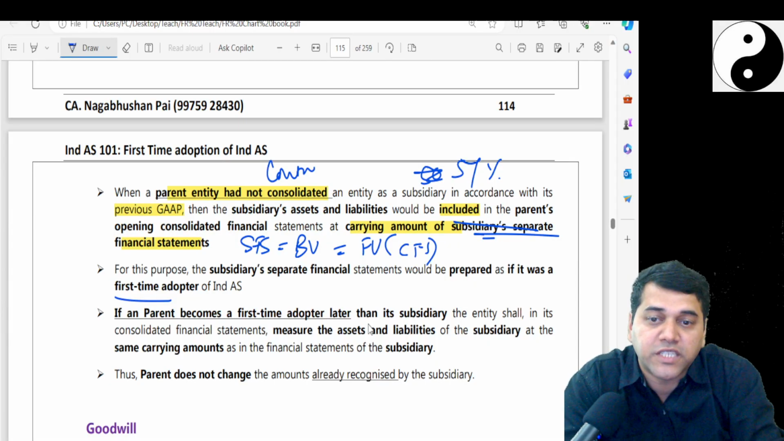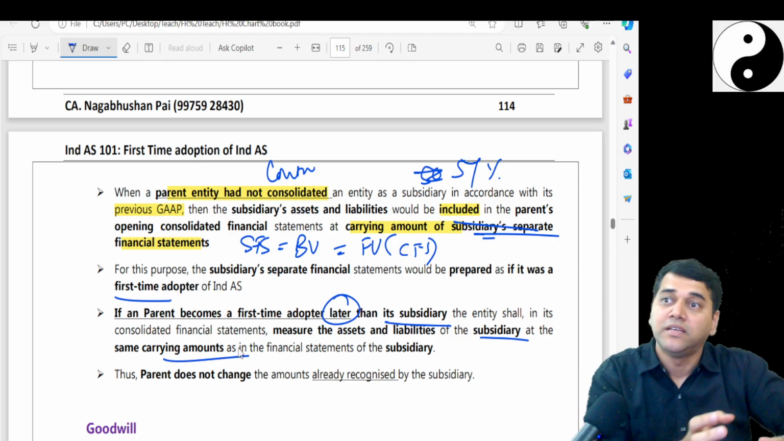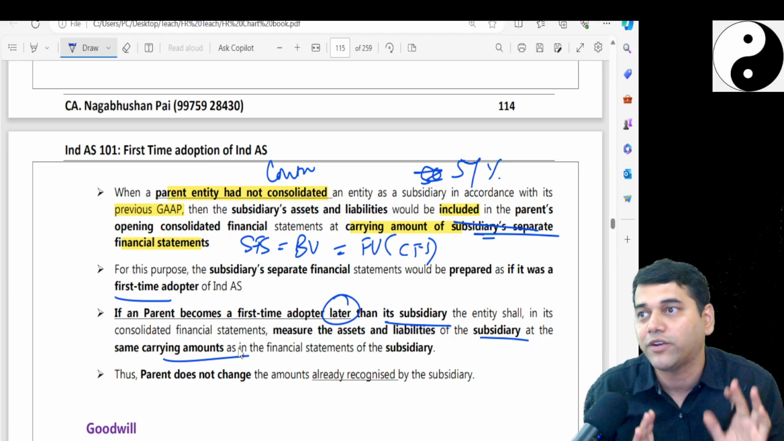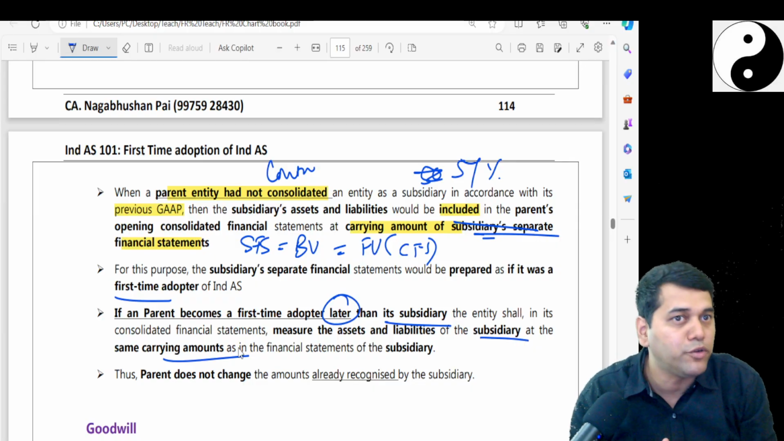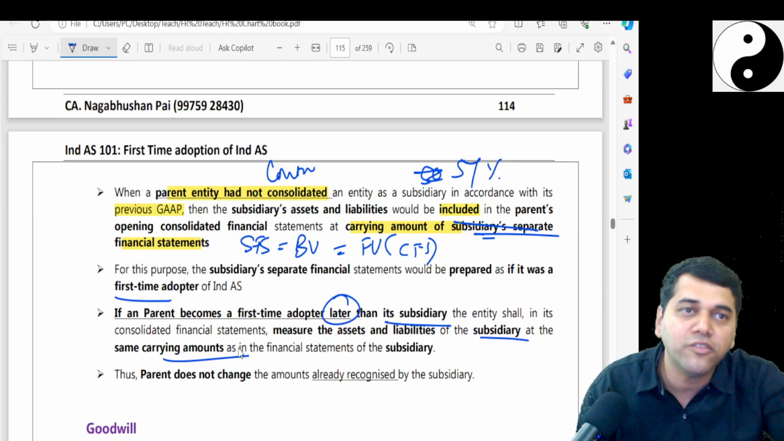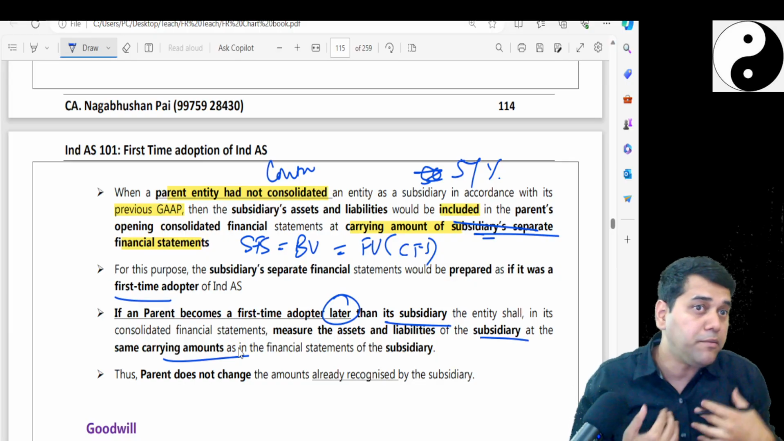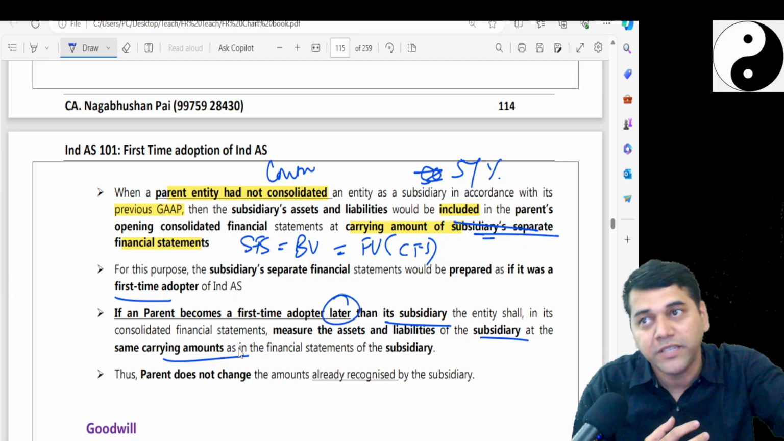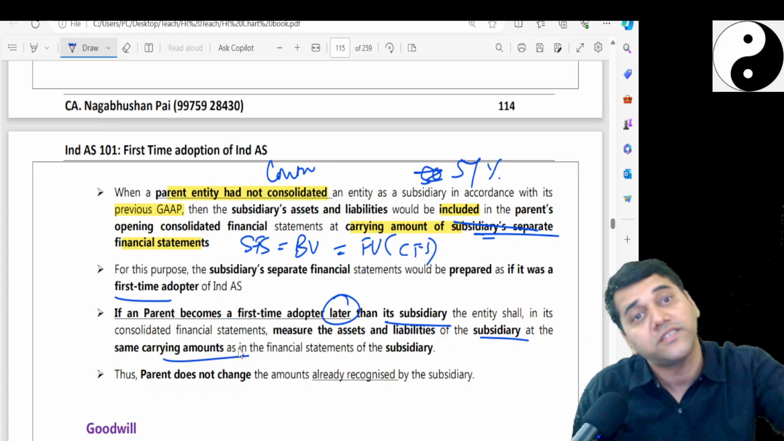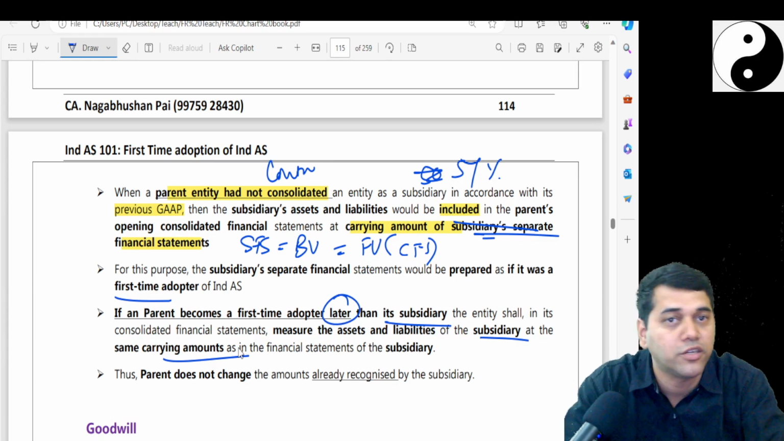If a parent becomes a first time adopter later than its subsidiary, the entity in its CFS shall measure the assets and liabilities of the subsidiary at the carrying amounts, because by that time the subsidiary was already into Ind AS. I was not into Ind AS, now I have become into Ind AS, and you are already there. So the subsidiary is not a first time adopter. Whatever their book values are, they will straight away take. But if Ind AS becomes applicable to the parent first, then I have to take the subsidiary's SFS, treat it as a first time adopter, convert it into Ind AS and get that value into the CFS. Have you understood this?